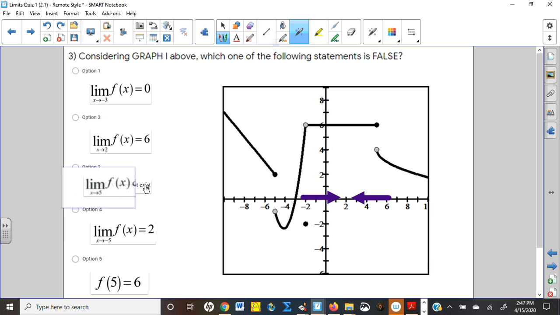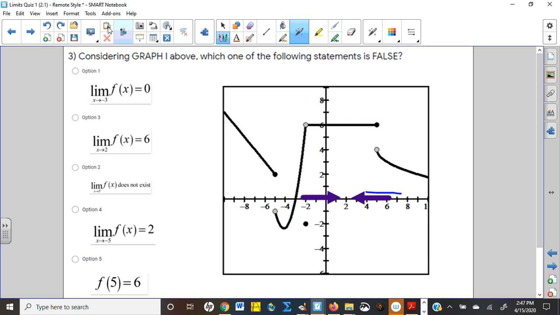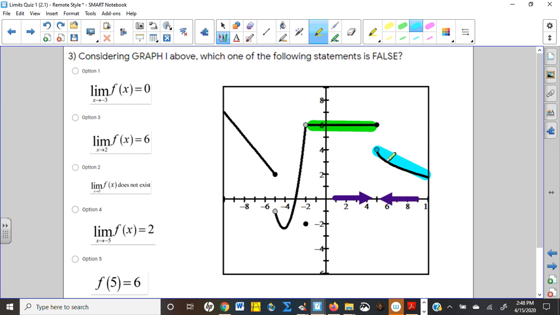Is that 5? Yeah. What about the limit at 5? Does it exist or not? Well, here's 5. It looks like the left limit is 6 and the right limit is 4. So because we're approaching different heights, the limit does not exist there, the two-sided limit. So that is actually a true statement.